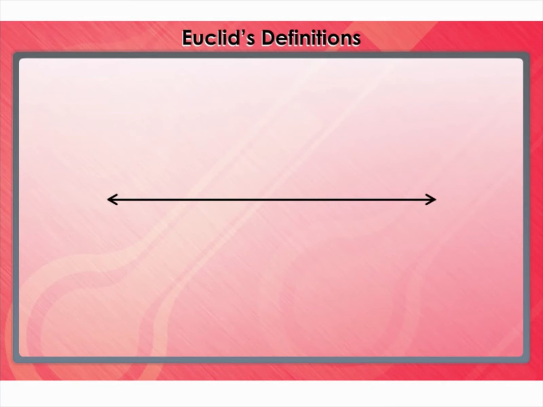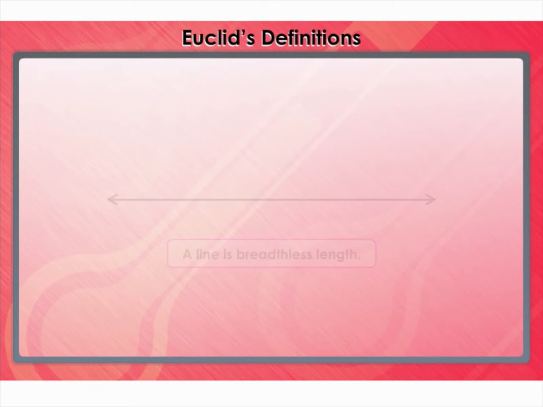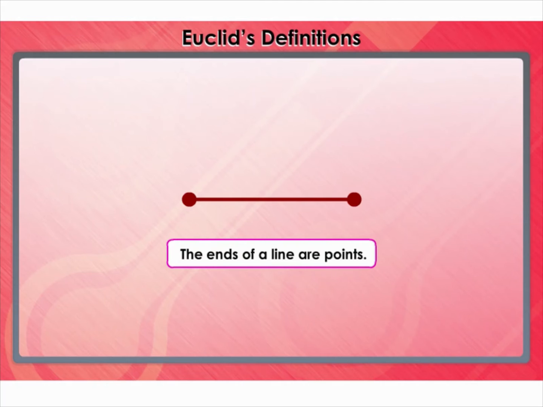The second definition is about the concept of the line. A line is a breadthless length. A line has only one dimension, namely the length, without any width or depth. In other words, this can be interpreted to mean that a line is a construct that has no thickness. The third definition is, the ends of a line are points. Here Euclid talks about a line segment, which is a part of a line that is bounded by two distinct endpoints.